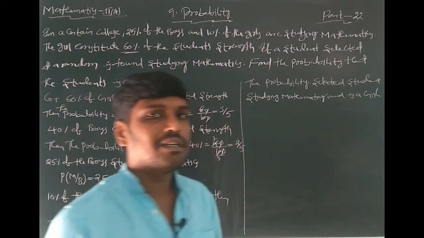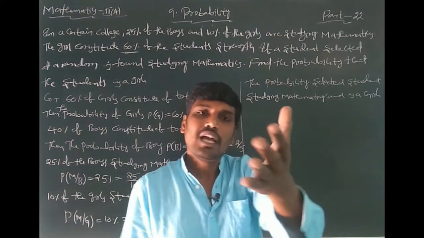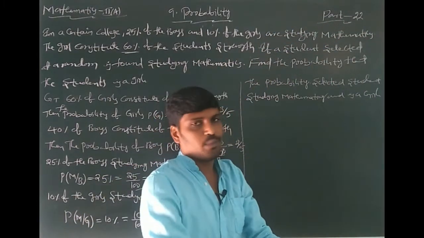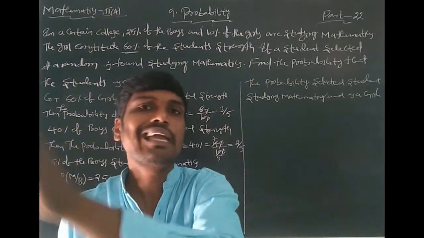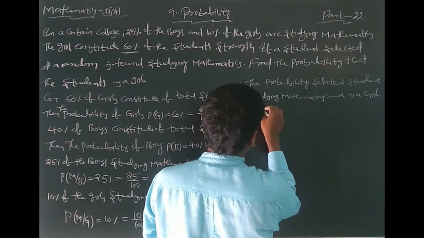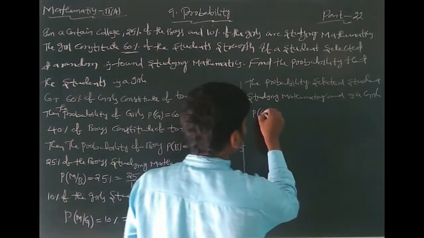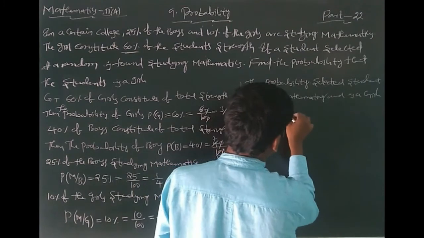You have to select one student. That student is studying mathematics first, after that that student is a girl. That's why you find P of G by M, where mathematics occurs first and then girl. G by M is equal to how much?